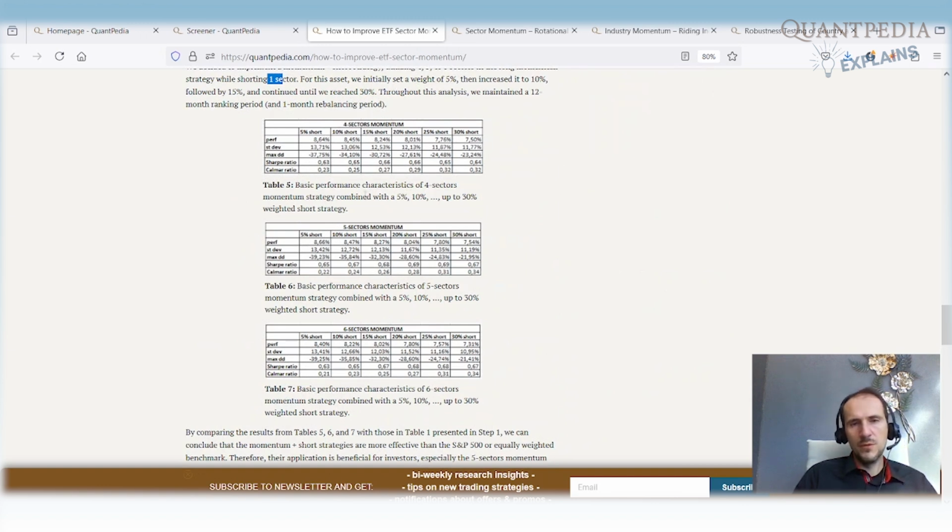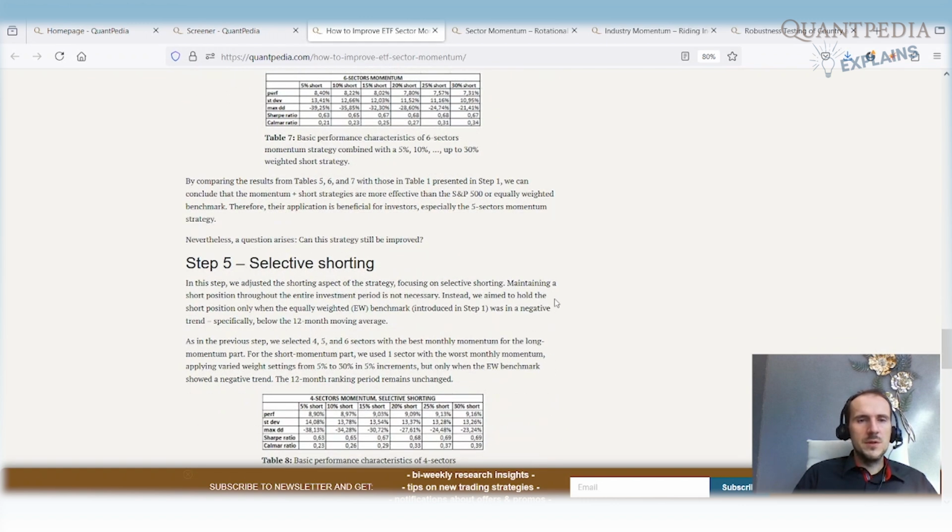This higher Sharpe ratio and Calmar ratio is valid, and it is not important if we have 4 sectors in the long leg or 5 sectors or 6 sectors in the long leg. I mean, 5 sectors are probably the best and have the best Calmar and Sharpe ratios, but it's not so important how many sectors we select for the long leg. It's important to short the worst performing ETF, but do not short 100%, just up to 40%, 20, 25, 30%. But nevertheless, there is still a question.